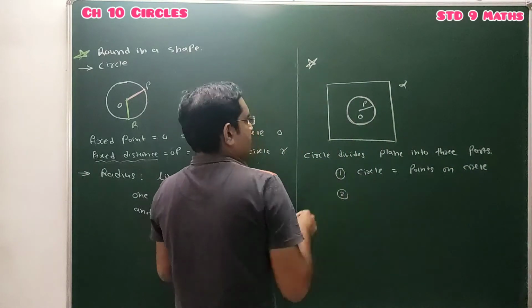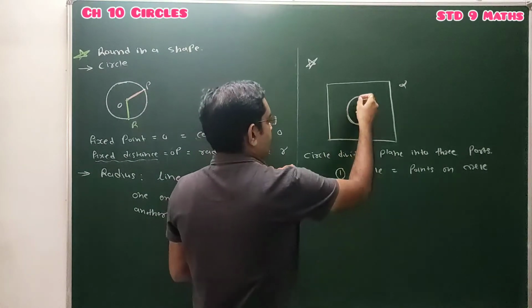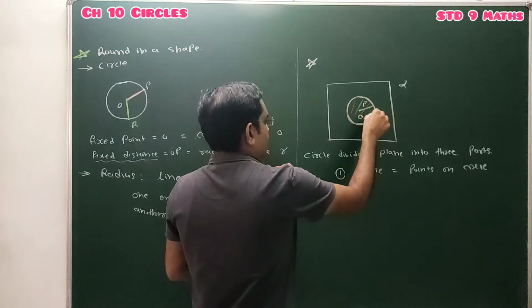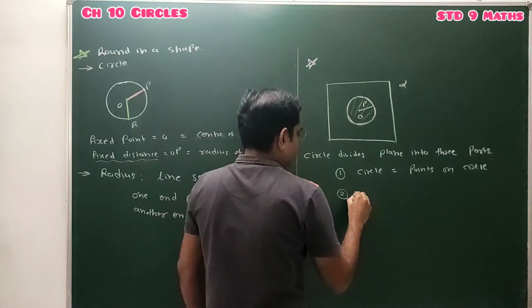Second part, the collection of all the points in the interior part of the circle. So that is the interior of the circle.